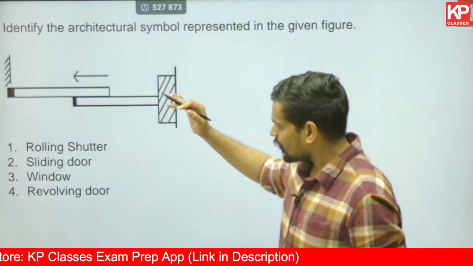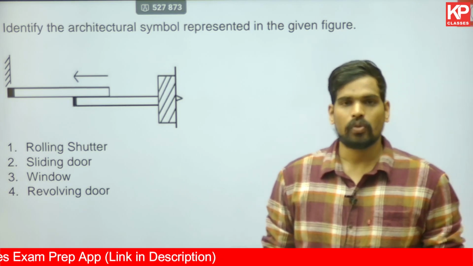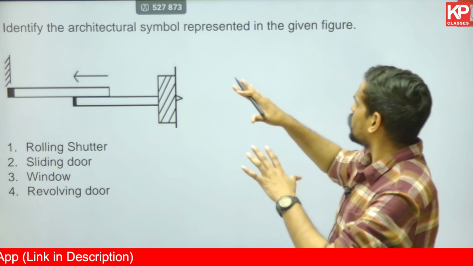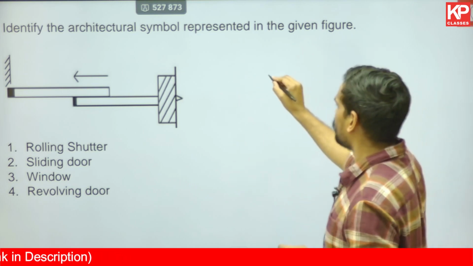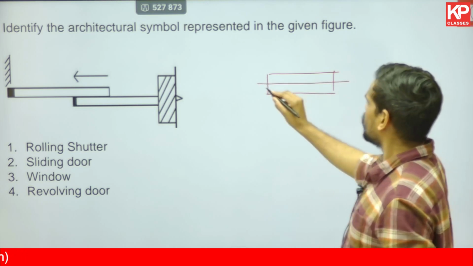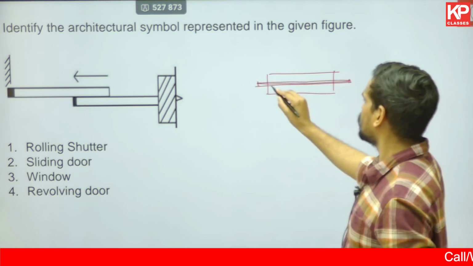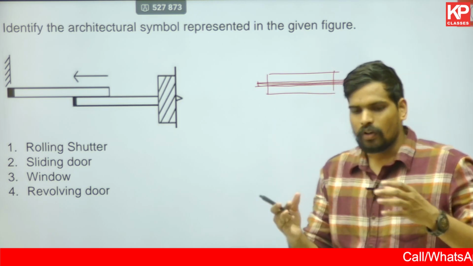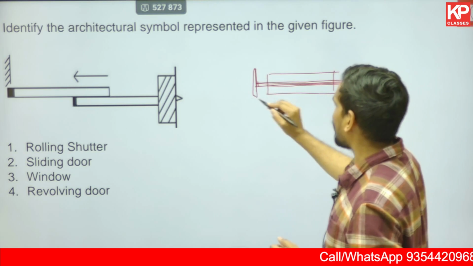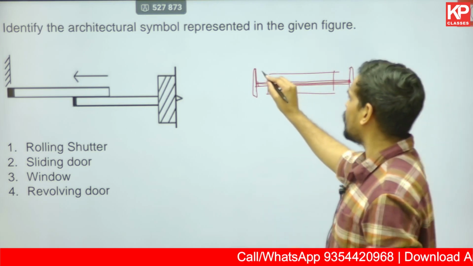Is this a rolling shutter or a sliding door or a window or a revolving door? There are different types of doors and windows, I'm sure you know it. Rolling shutter in terms of plan, so this is a symbol for the plan. In terms of plan, a rolling shutter would look something like this. It would have a rectangular portion, then a reference, or say you can call it a hoist, a rod onto which it is hoisted, and then you have these plates, brackets on the sides. So it would look something like that in plan, with some elevation lines probably.